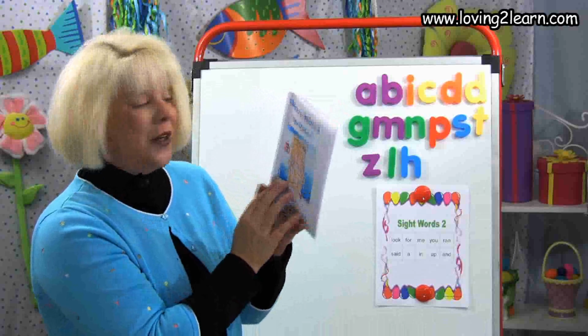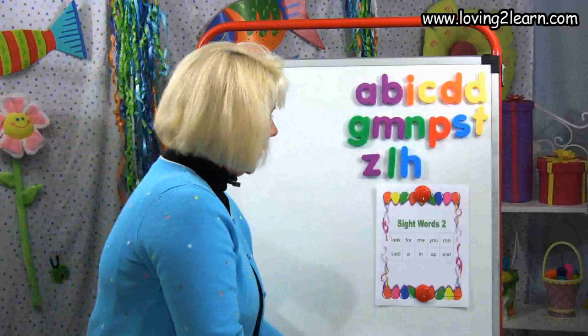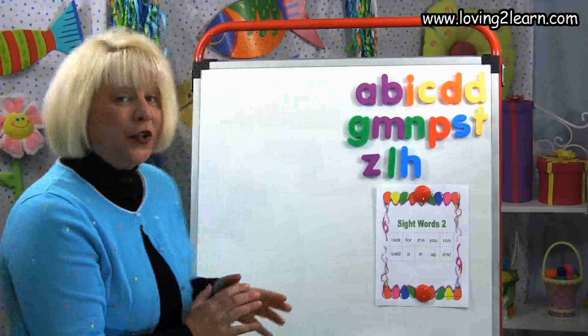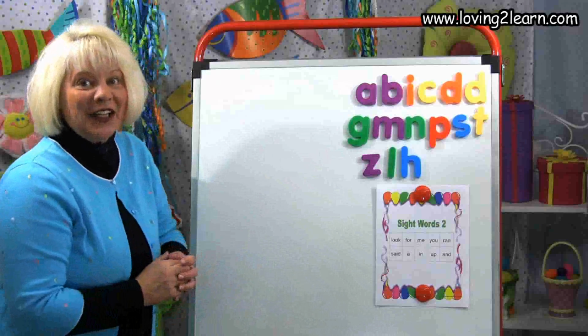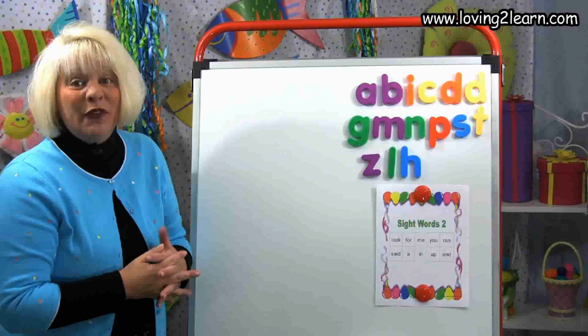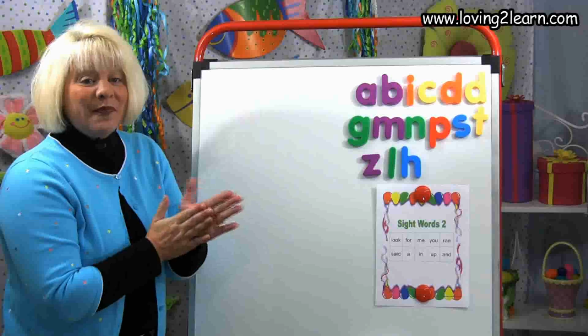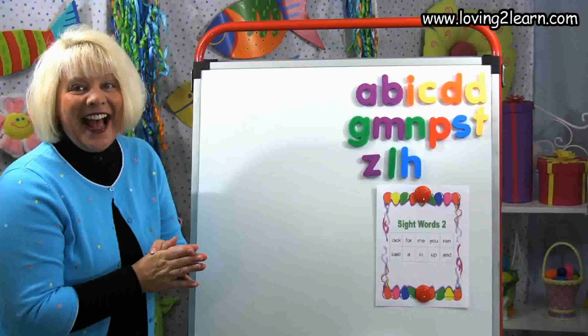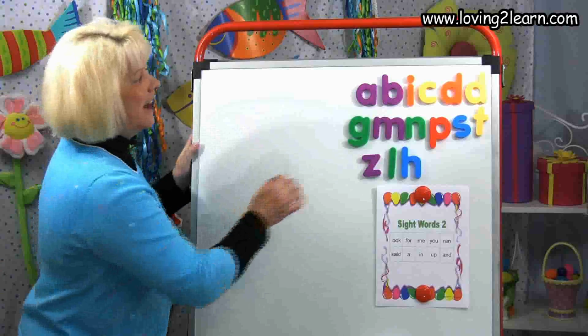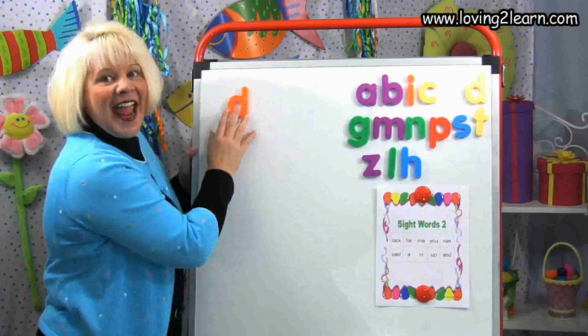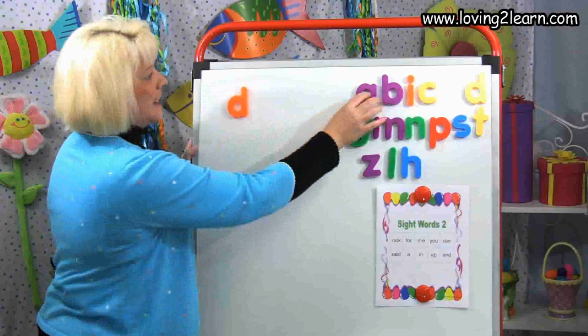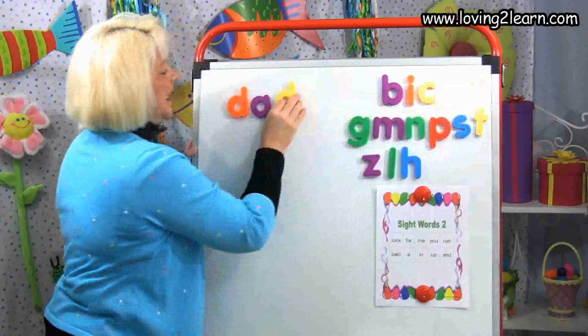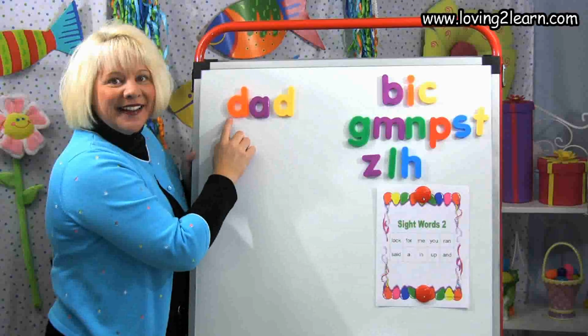We're going to put that down here. The next thing we're going to do is use the magnetic letters and make our word family words over again. So let's make the word dad. Dad. D. There's that D. Add. It has that add chunk, doesn't it? A. D. What's that word?